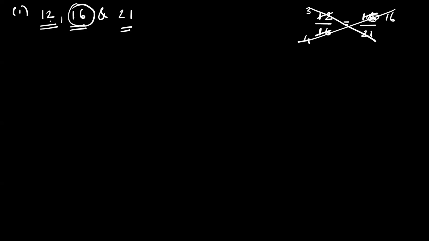But what they're telling us is if I subtract the same number from all of them, then they'll become in continued proportion. I do not know which number I should subtract.